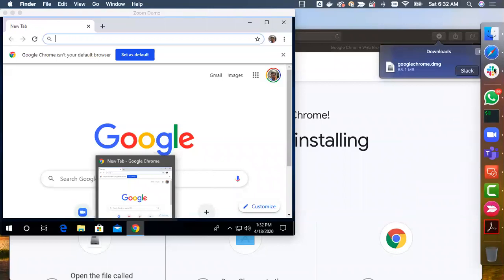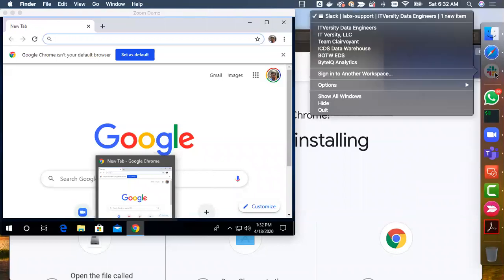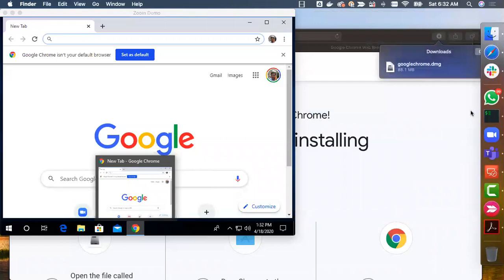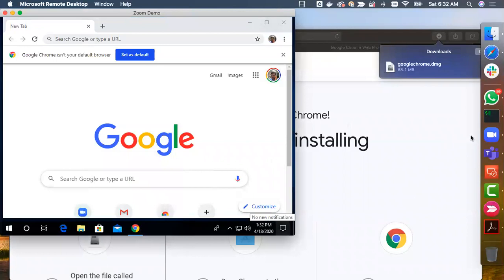Okay, but if I close, let's say Slack, I think I have pinned it already. As I have pinned it already, even though I exit, the dot is gone, but the item is still in the dock. The reason why I have pinned Slack in the dock is I use it very frequently. So you only keep those items which are extensively used as part of the taskbar or dock.